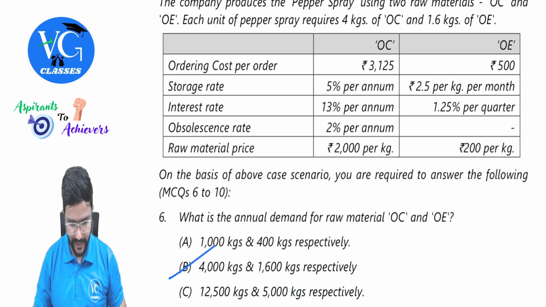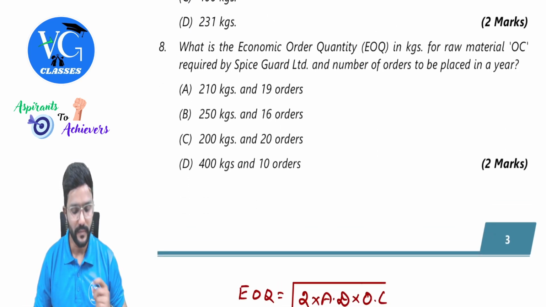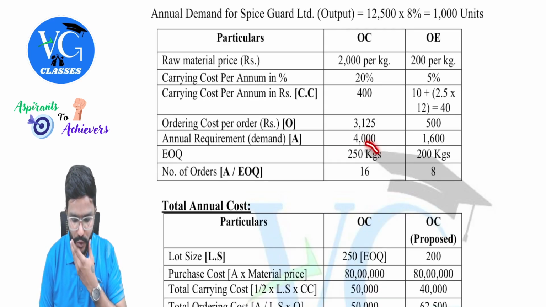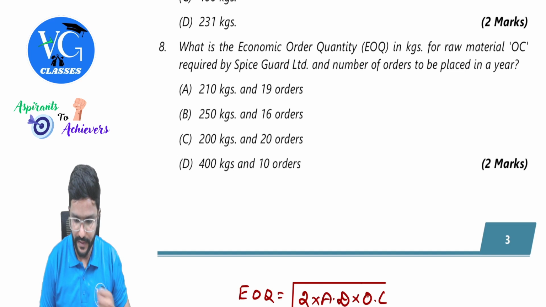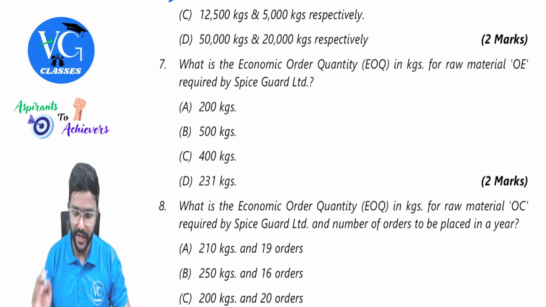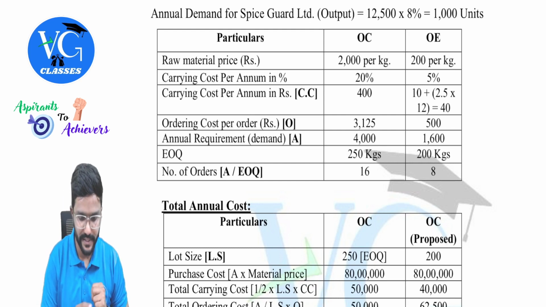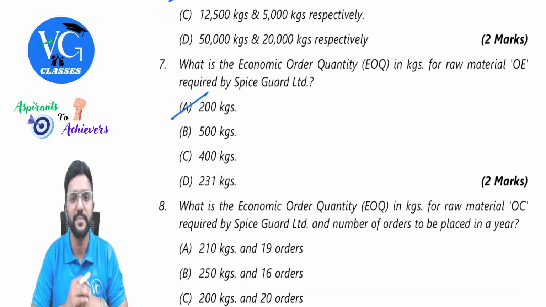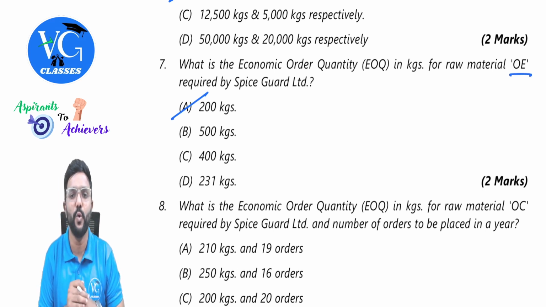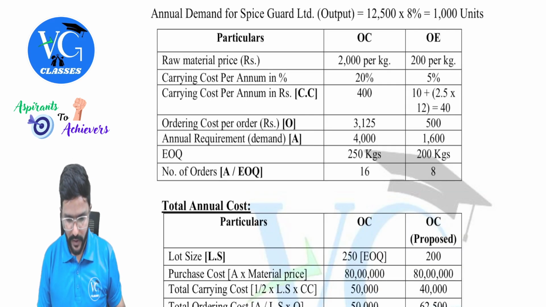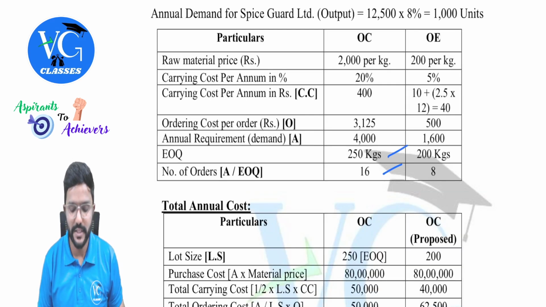For one of the raw materials, they have asked even for OC. Okay, for OC, let us just mark first 250 kgs. Sorry, OE. First, they have asked for OE. For OE, it is 200 kgs. Yes, sir, 200 kgs. Please be careful with the names, guys. Here it is OE. Then for OC, they have asked for EOQ as well as the number of orders.